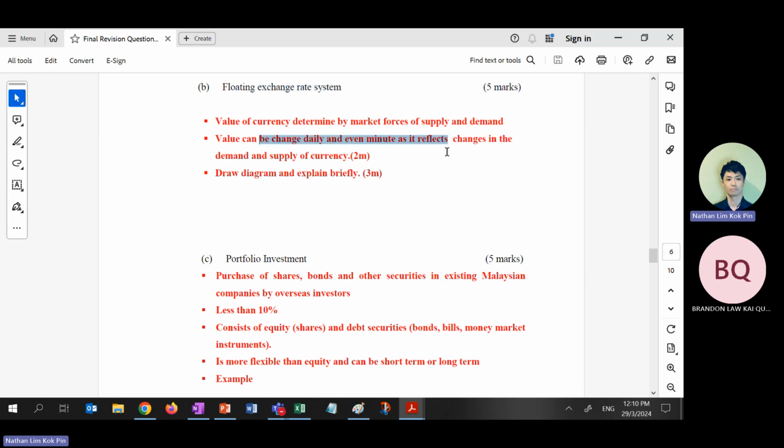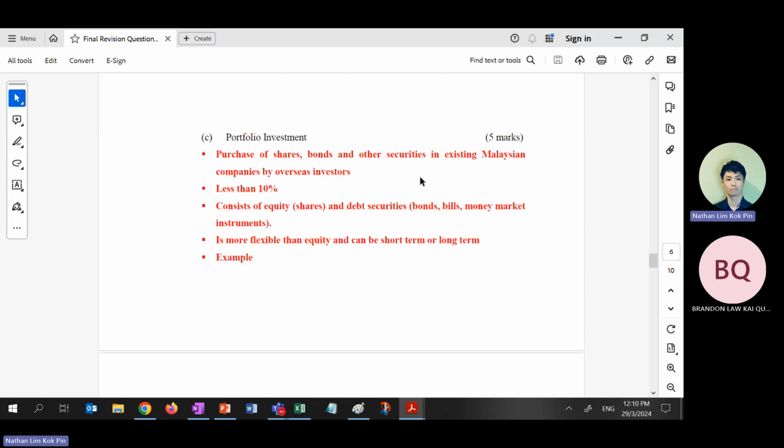Then you should draw. If it's a 6 marks question, you have to start to draw a diagram. Don't think too much. Whether they mention diagram or not, just draw the diagram, because you see, this one never mentioned diagram, but they might have a drawn diagram explained briefly in the mark scheme. Make sense? Don't care, just draw diagram, put definition, put examples, that's all, right?